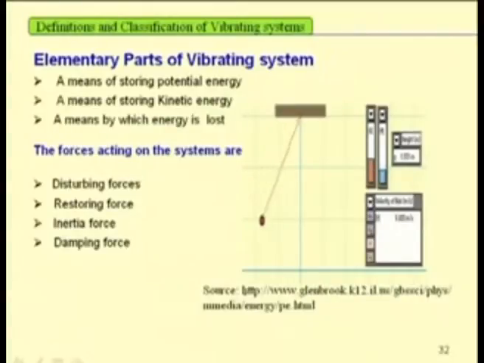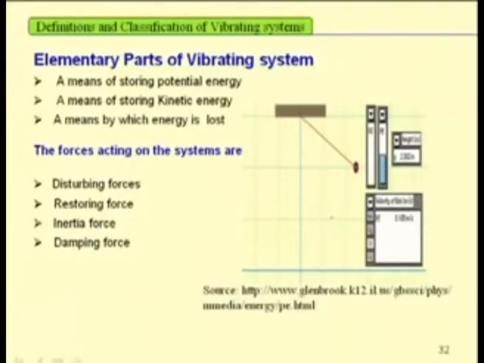Inertia force is associated with the kinetic energy. Due to mass of the system, it has inertia force. Inertia force is mass into acceleration, and it acts in a direction opposite to that of the acceleration. Then a means by which energy is lost, that is damping. The damping force is associated with energy loss due to dissipation energy.